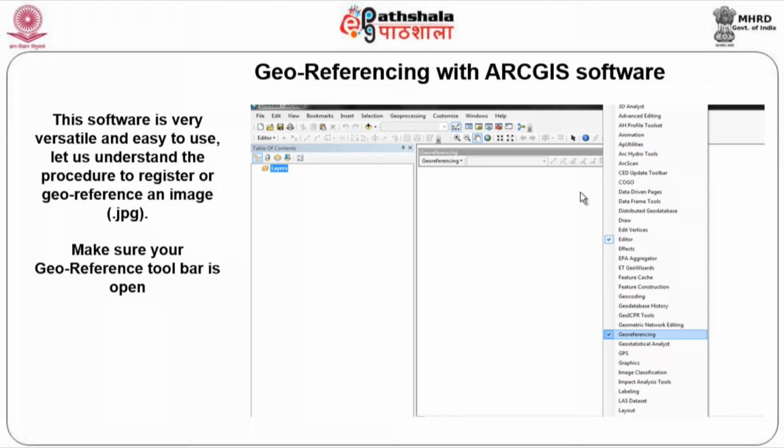You should understand that this particular software is very versatile, and definitely much easier to use when compared to other software. Let us see how an image that I have obtained from an agency is available in soft copy format, how it is displayed in this software, and how I am going to work on that. So, let us make sure that the georeference toolbar is on. When I open the georeference toolbar, it will appear here on the monitor.